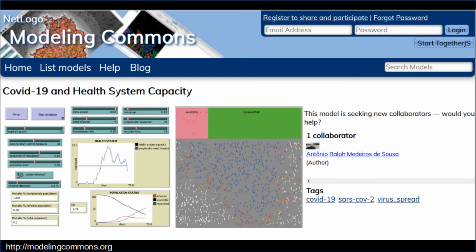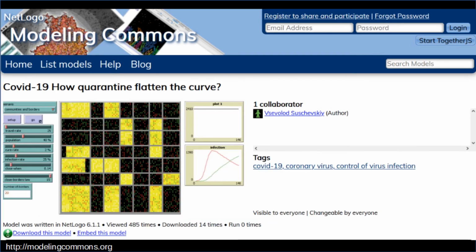For example, there's one model called COVID-19 and Health System Capacity. Also there's another model called COVID-19, How Quarantine Flattens the Curve. So like that, you can use NetLogo for many useful applications.